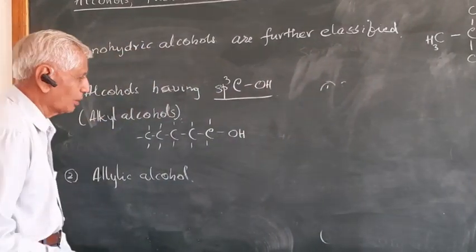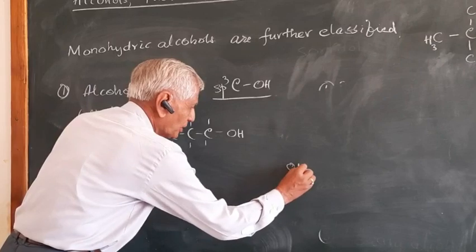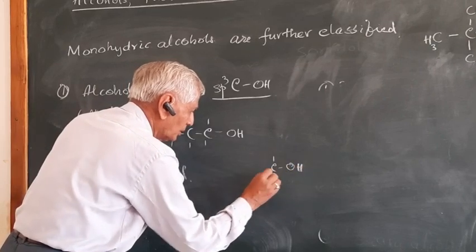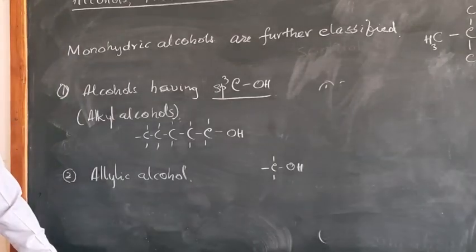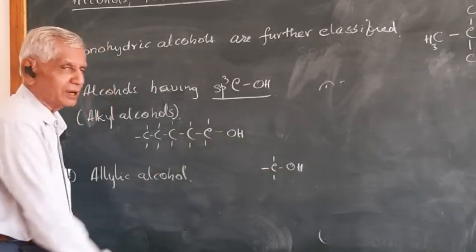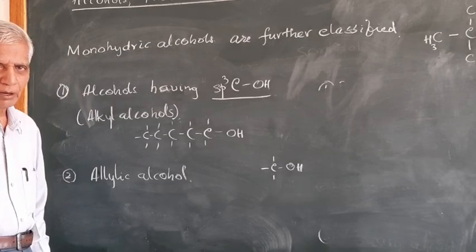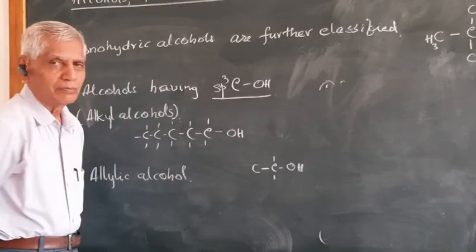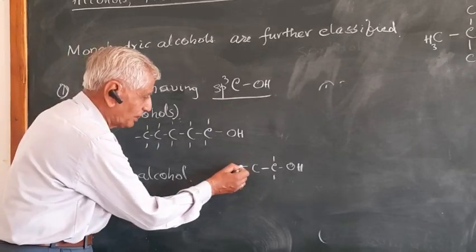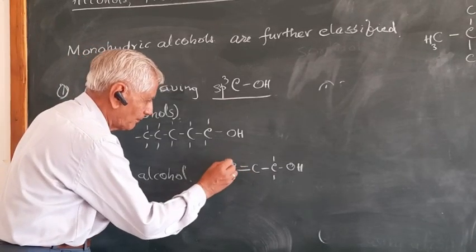So in allylic alcohols, again the OH group is connected to sp3 carbon. And this sp3 carbon, remember, is connected to sp2 carbon. That means this carbon has got a double bond.